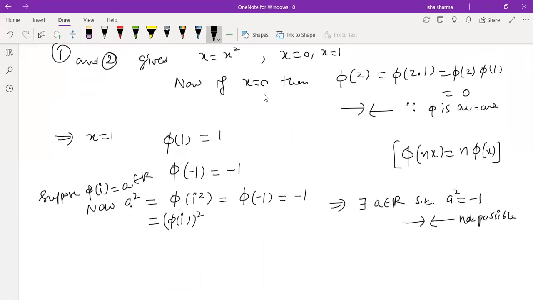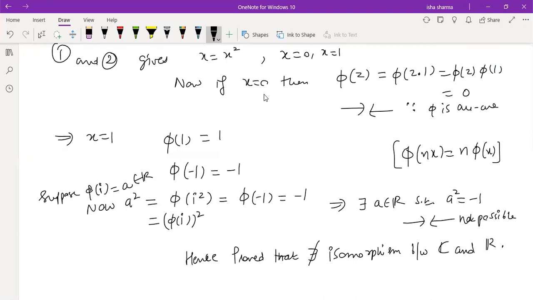So hence proved. What did we just prove? That there does not exist any isomorphism between the field of complex numbers and the field of reals. Yes, is that clear to all? Is it clear to everybody?